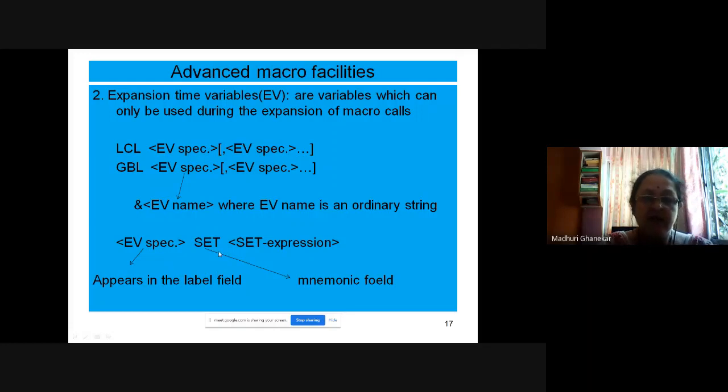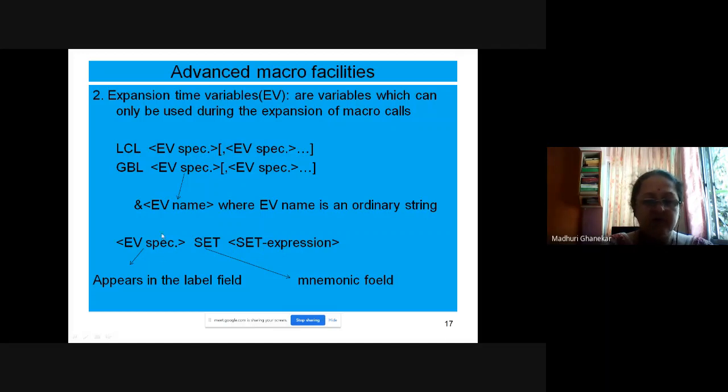SET is another statement. Remember, to declare the expansion time variables, we use either LCL or GBL. LCL means local, GBL means global. Once you declare a variable using LCL or GBL, it becomes an expansion time variable. Now, if you want to assign some value to those variables, the syntax is EV specification SET expression.